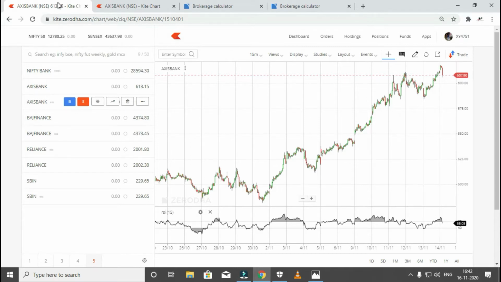NSE is the National Stock Exchange and BSE is the Bombay Stock Exchange. NSE Nifty represents NSE and Sensex represents BSE. In NSE the volatility will be high and in BSE the volatility will be very low. This helps us to make decent money and good profits. Let's go with an example.